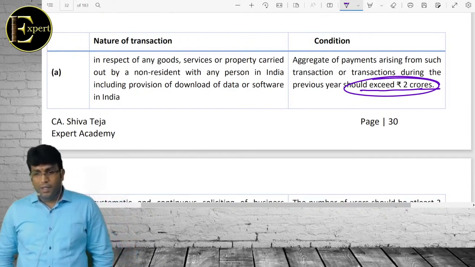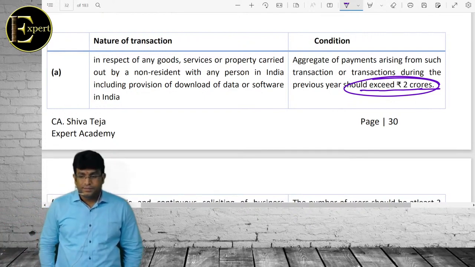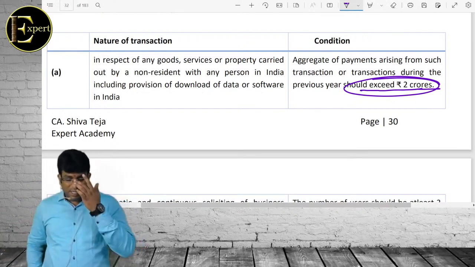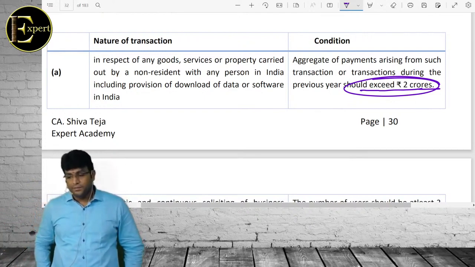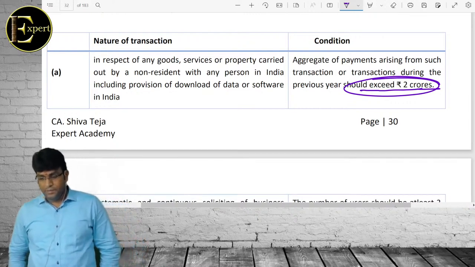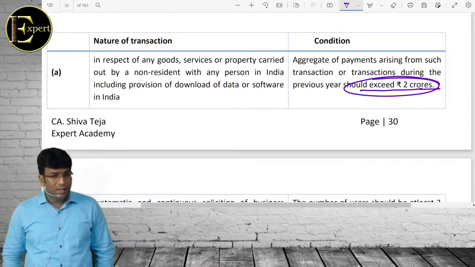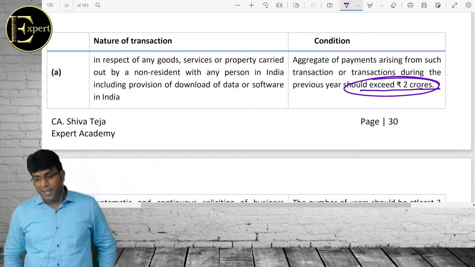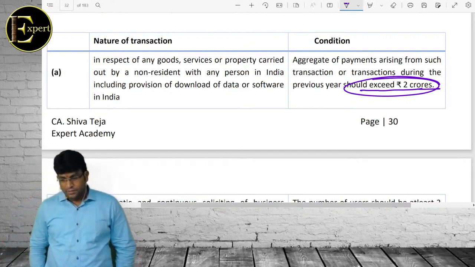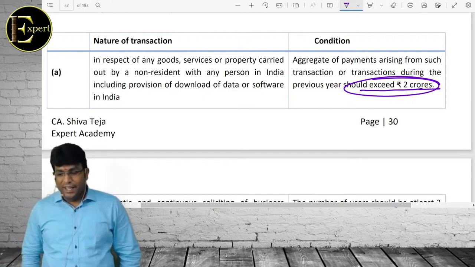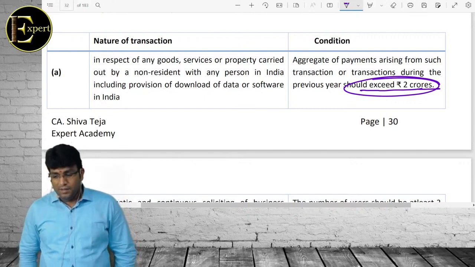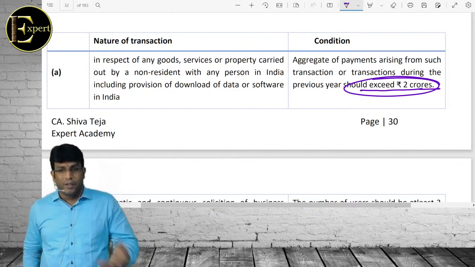Next point. Business connection means having an agent in India. Sir, agent means could be branch, subsidiary, any office.